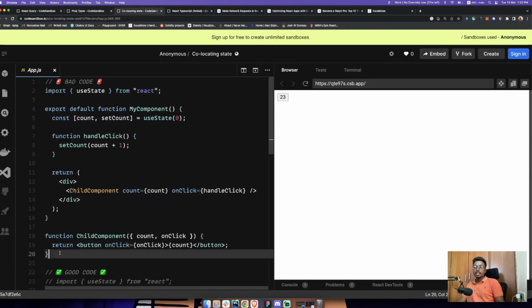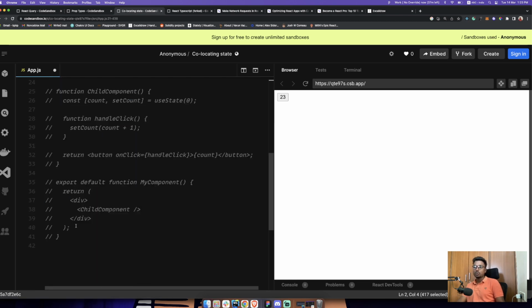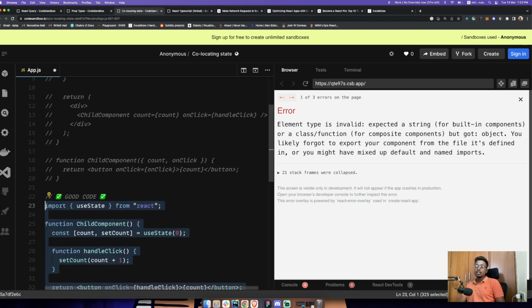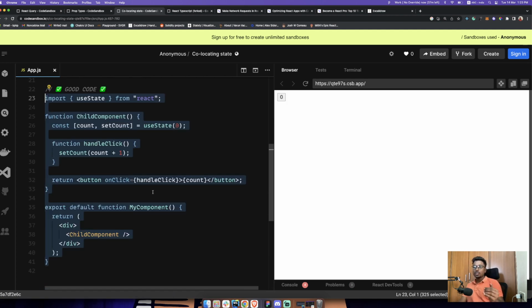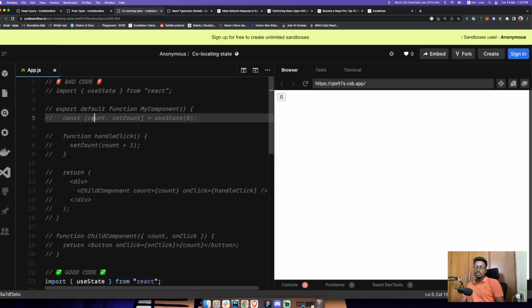So how can we actually fix this? Let me comment this out and uncomment the good code. This is called state co-locating. You assess the situation and think where exactly this state is being used, and what all the components are that this state is a dependency for. Right now this count is only a dependency for the child component. The parent component has nothing to do with the count.